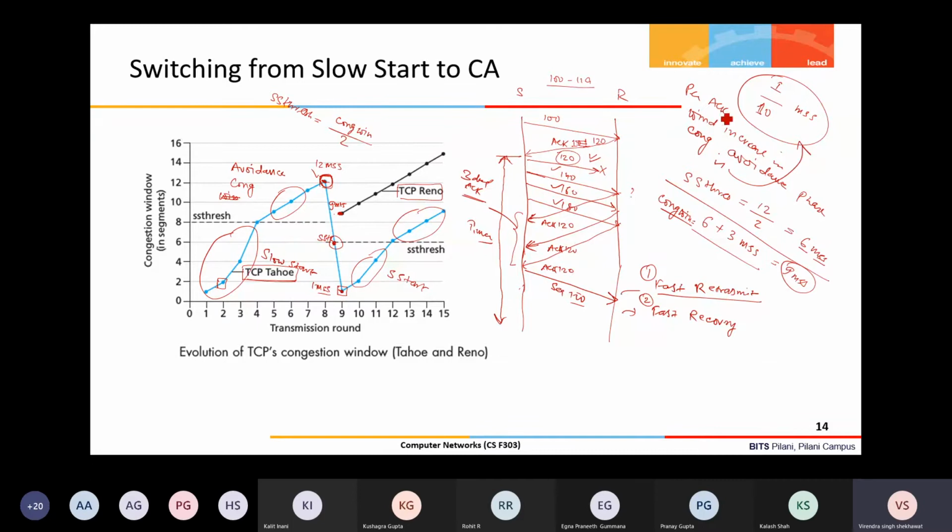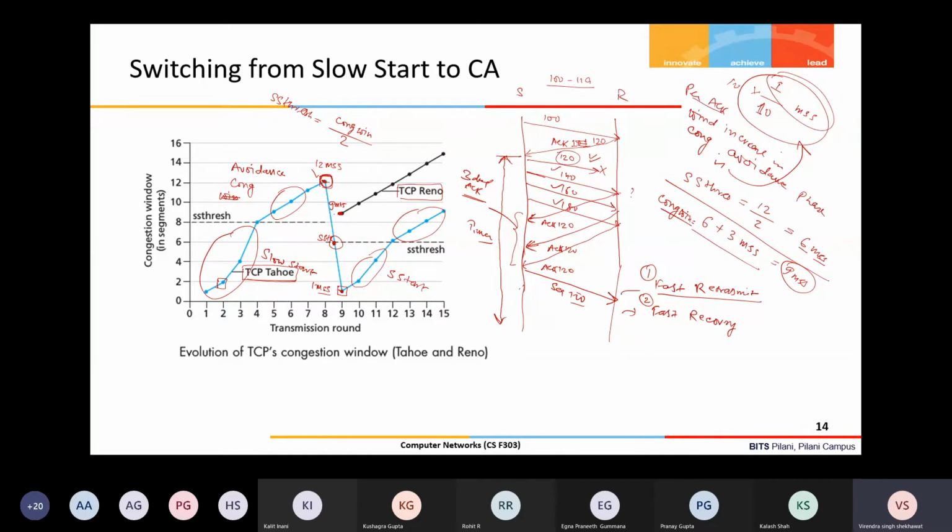Here one more assumption is there: that you are getting an acknowledgement for each segment. So every segment you receive, you increase your window by 1 by 10 of MSS. Then the next acknowledgement received, again 1 by 10 MSS. So in the entire RTT duration, you will be able to increase your window 10 times, so it will be equal to 1 MSS. Correct? So this gives better throughput for TCP.